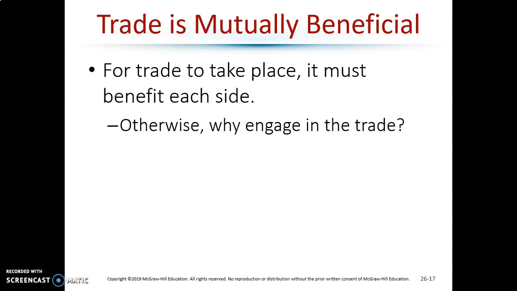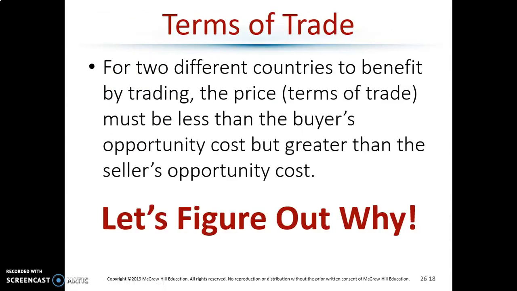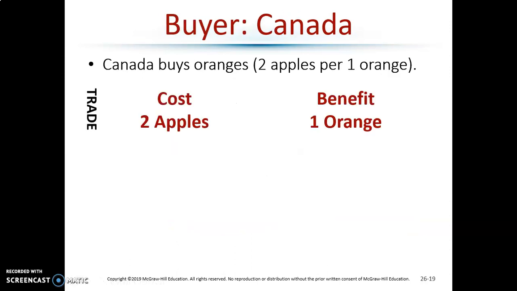What does need to happen is it needs to be mutually beneficial. Both sides need to be better off. So if they specialize, or even if they don't, the terms of trade are basically just the price that you are paying for the other country's goods, and it doesn't need to be the full opportunity cost.